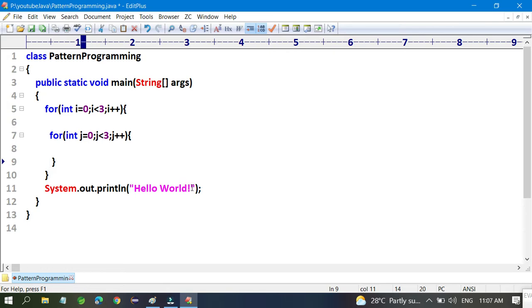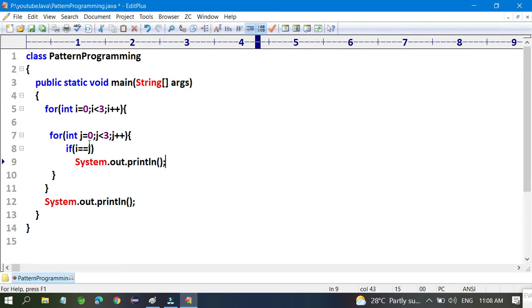Inside this you have to mention the following. Just remove this, and this place is absolutely fine, because it will give you a next line, so it is required. So if you want to print something here, you have to write a condition: if i equal to j, then only you have to print a star.